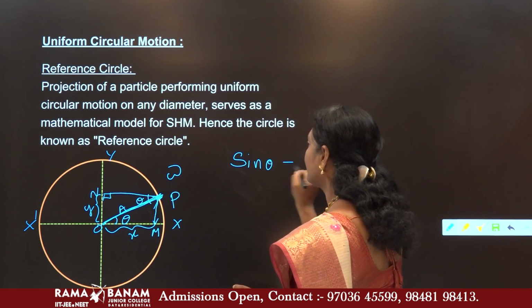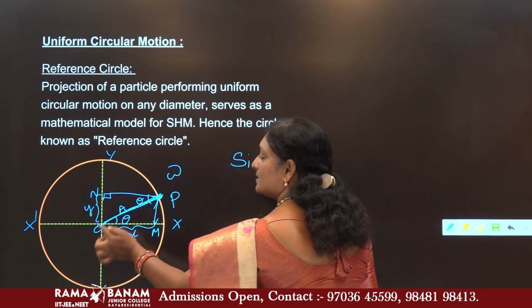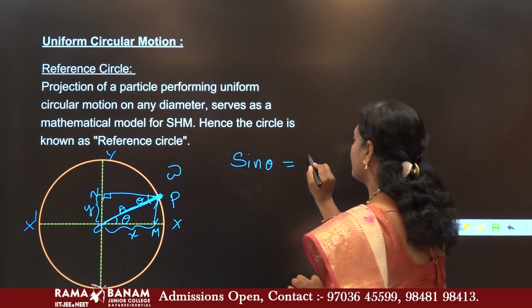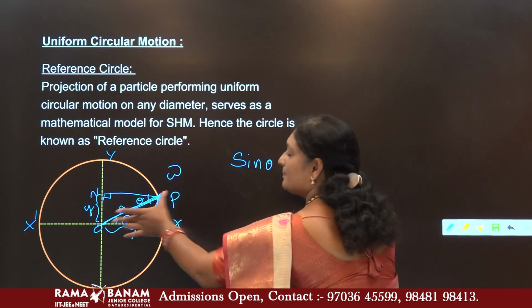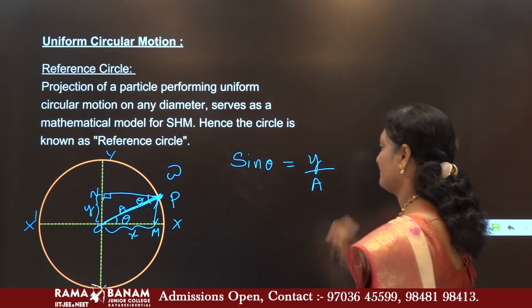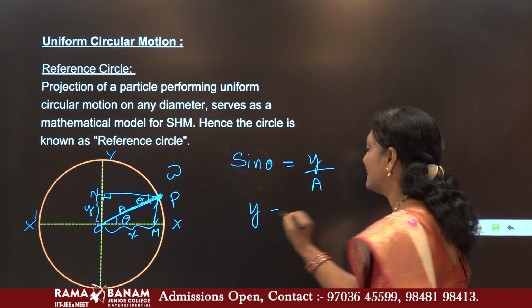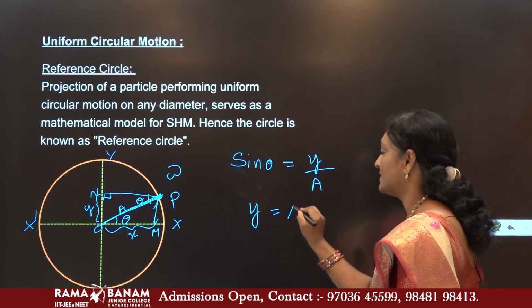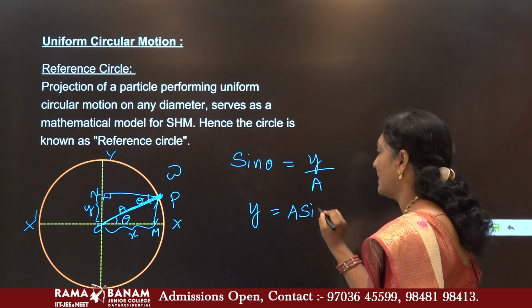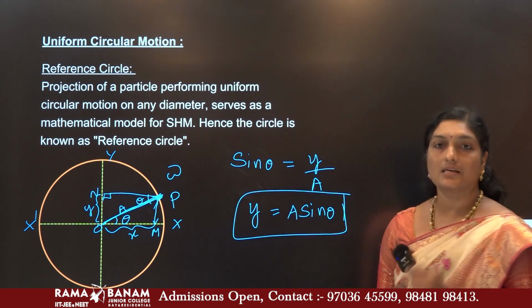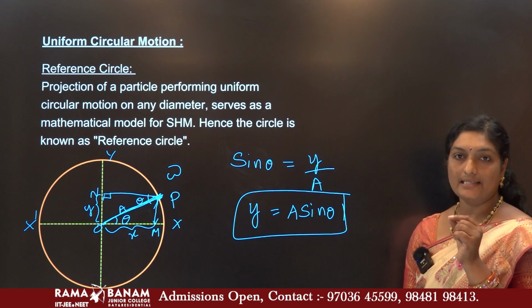What is the value of sine theta? Opposite by hypotenuse. What length is opposite? It is y. What length is hypotenuse? It is A. Okay. Now, hence what is the value of y? Bring the A to the other side. How much is that? A sine theta. So, what is the displacement? y is equals to A sine theta.